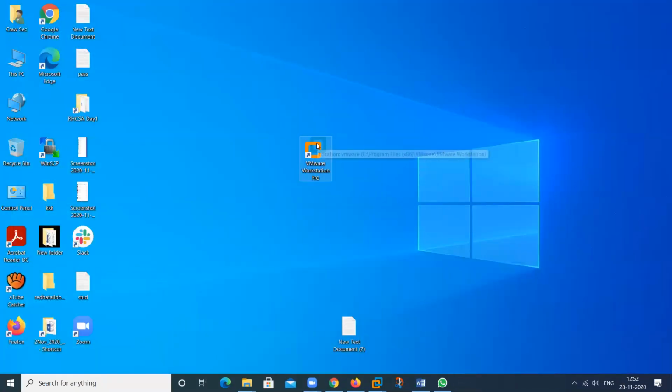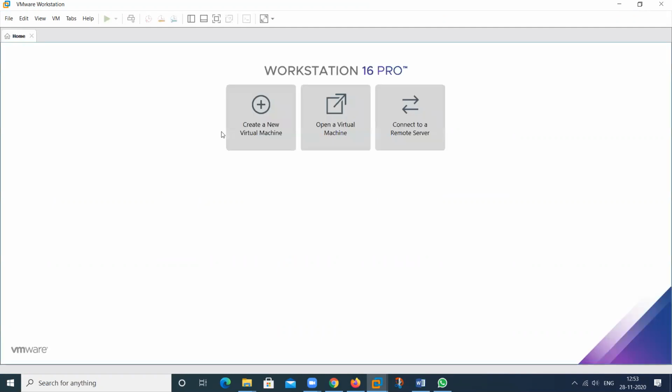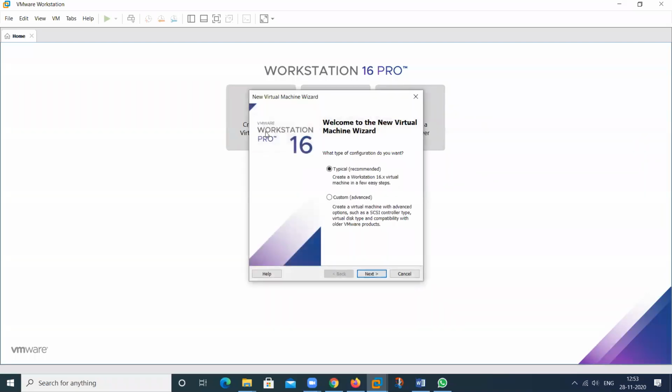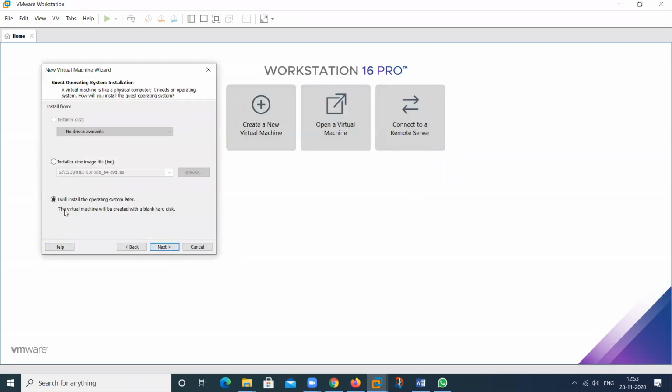This one. Then click on create a new virtual machine, this one. Then click on the next button. I will install the operating system later. By default, this is assigned by default, this one.